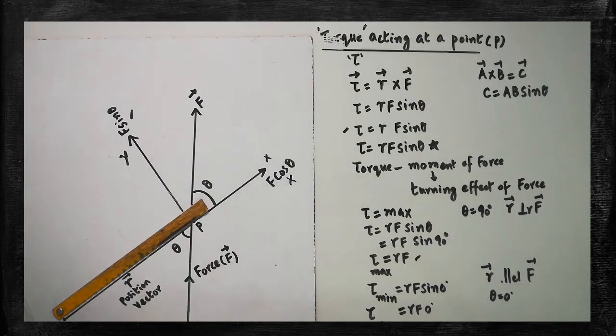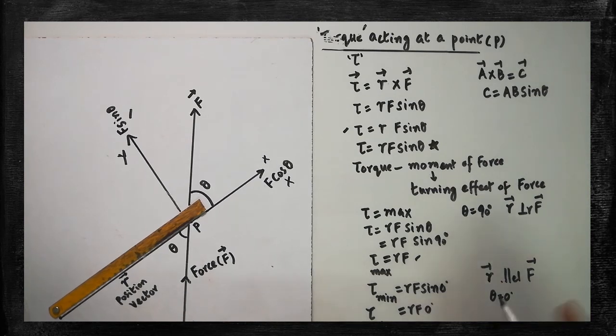To calculate the unit, there is a simple formula. Tau is equal to r into F is the fundamental formula. R is the perpendicular distance. F is the force. We can say distance into perpendicular force, or perpendicular distance into force. Here only one force is acting. How will you get the unit here? The unit of r is meter. The unit of F is Newton. So Newton meter is the unit of torque.